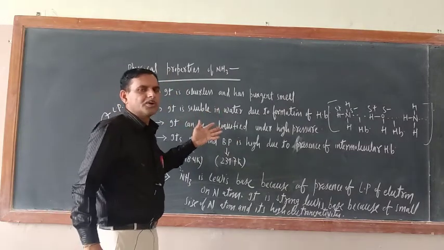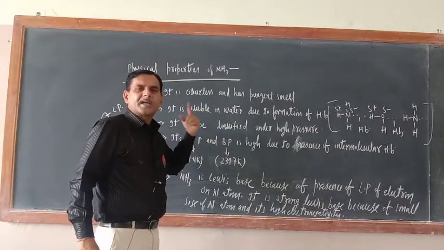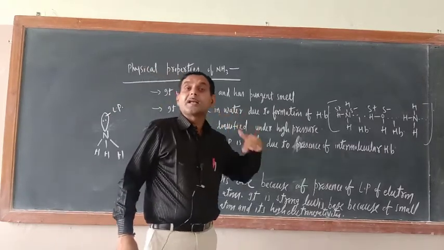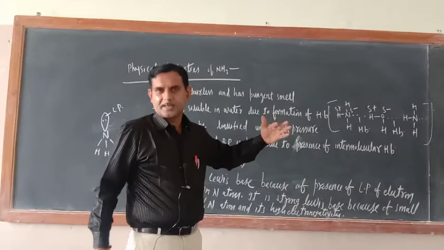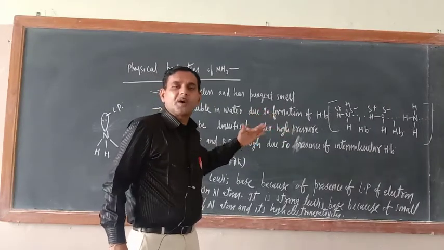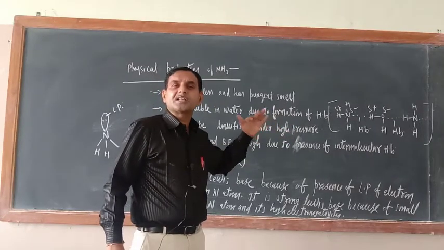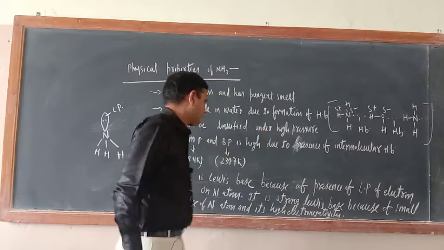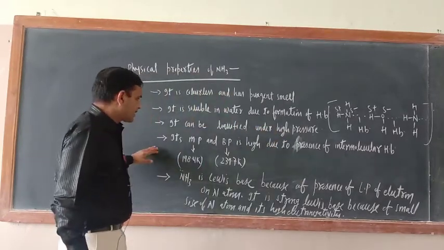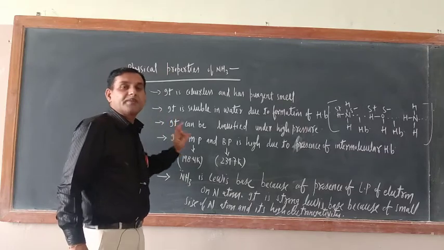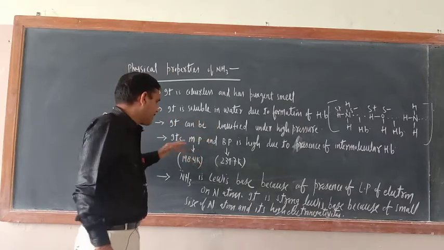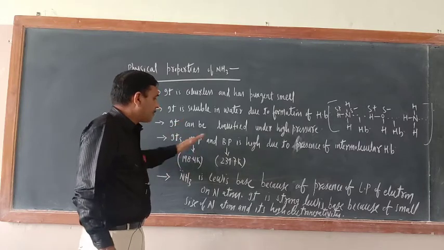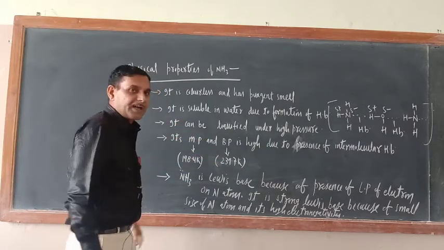As you know, only those gases can be liquefied whose critical temperature is high. Ammonia is one of the gases whose critical temperature is high, that is why it can be liquefied under high pressure. Next important thing, ammonia has intermolecular hydrogen bonding. Because of intermolecular hydrogen bonding, its melting point and boiling point are both very high.